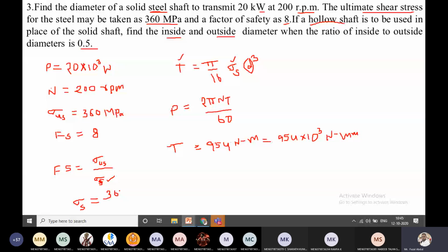Sigma s we calculated, T we calculated. The only unknown is the D value. Now substitute all the values in this equation. Now tell me the D value in terms of mm.